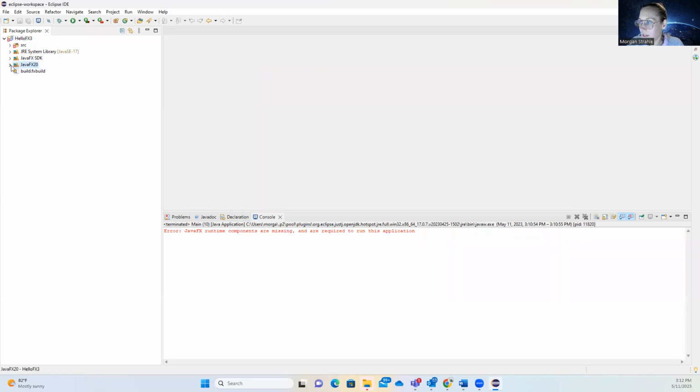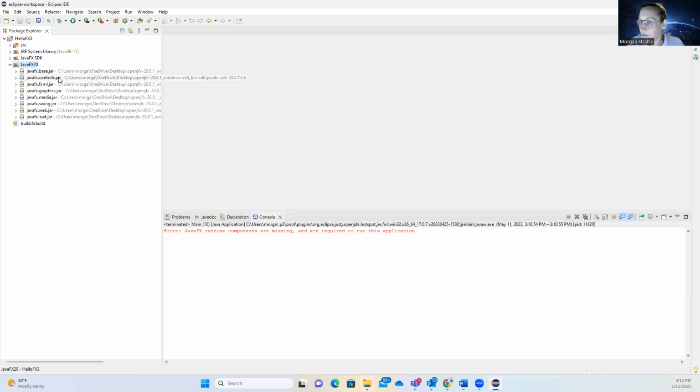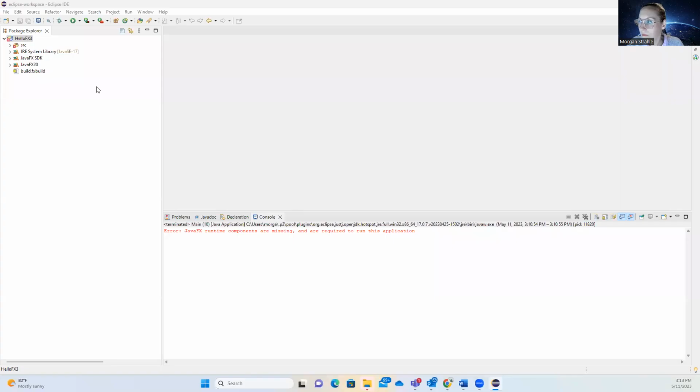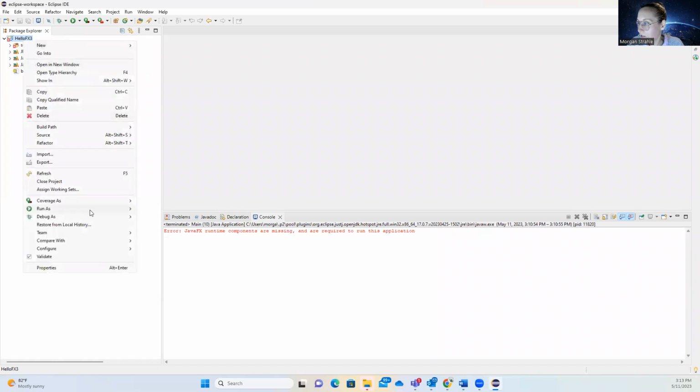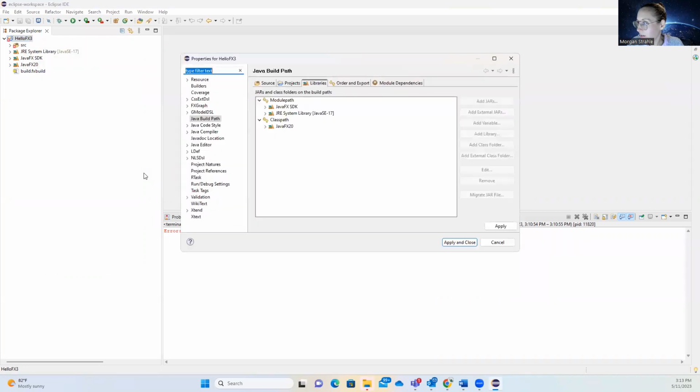So now we can see our jar files here, right? The other thing to check is that when you go to configure build path, in your libraries, you want to make sure that the user library that you added is in the class path, right?